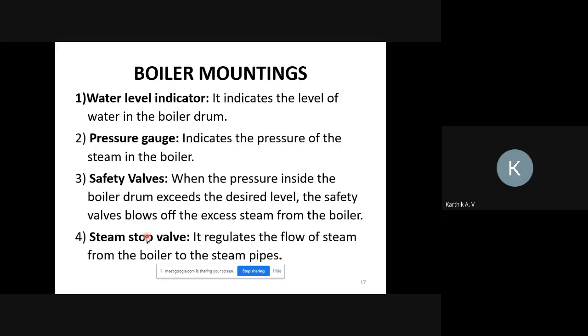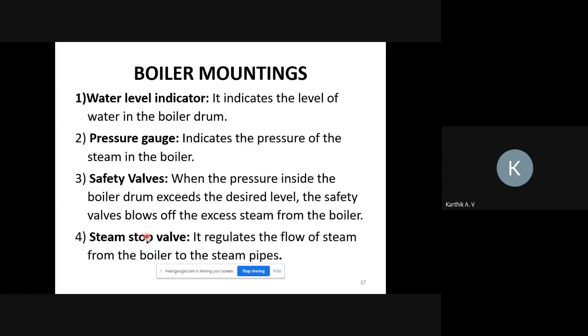Okay, boiler mountings. So here, water level indicator. What is the use of the water level indicator? It will indicate how much water is present inside the boiler drum. So we should maintain 50 to 70% water inside the boiler drum. Then the remaining space is vacant for steam.